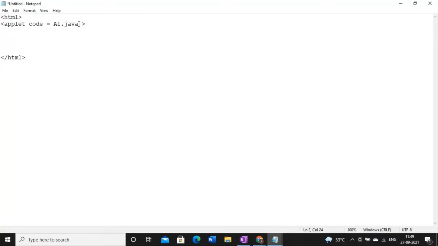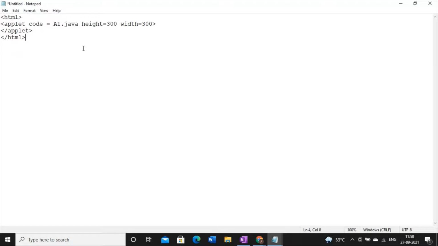Now there is one part: the output will be displayed in a separate screen. So you have to tell the program what will be the size of that display window. So height and width you must fix up. Say I'm giving 300 pixels. And since it is an applet code, you also have to close this tag. So this is how the HTML code will look.